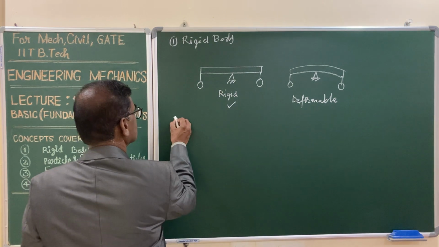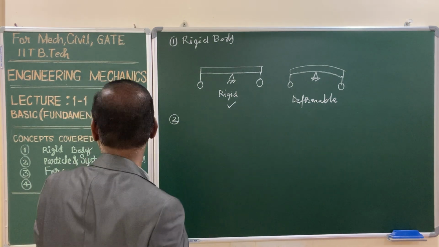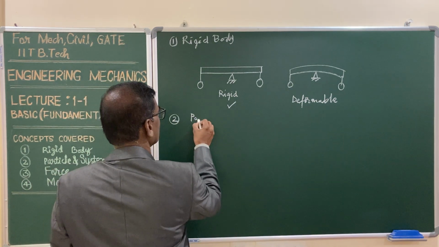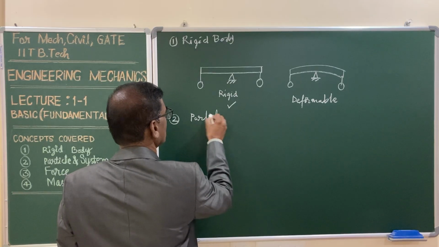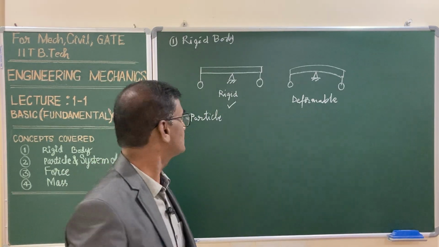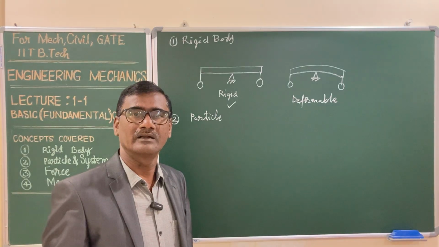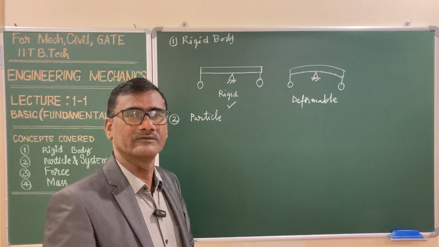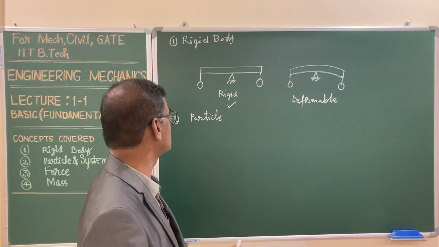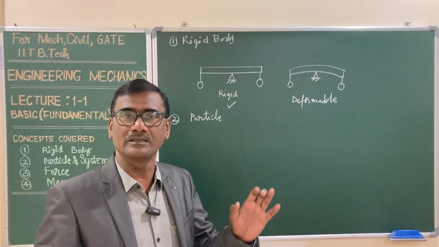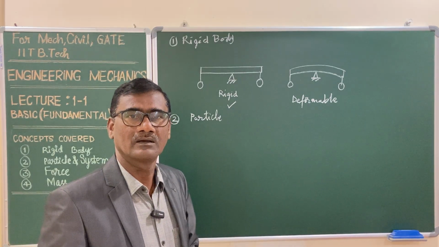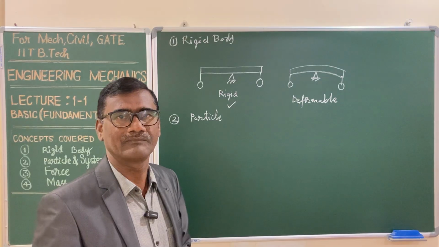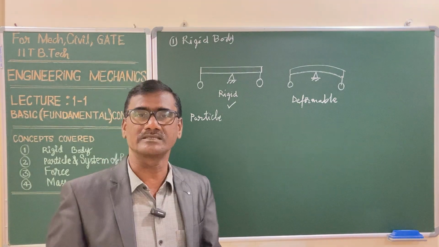And the second one is particle and system of particles. Let us consider a body, and if the physical dimensions of the body have no role to play in the analysis of the kinematics and kinetics, then the body may be treated as a particle.